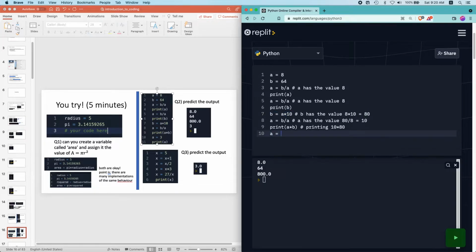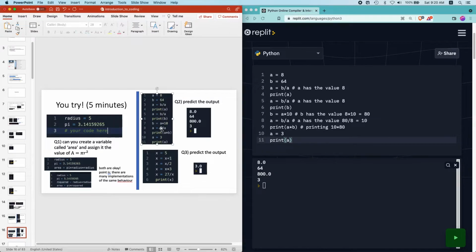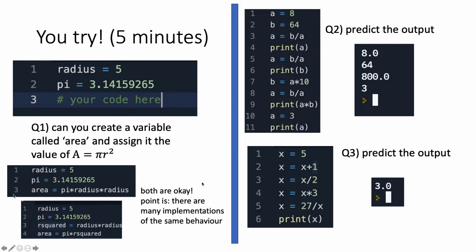So anyway, lastly we write a equals 3, and we print a, and we get the value 3. So we write these lines of code inside the editor, then you're going to get the output shown here. Okay, so last exercise: x equals 5, x equals x plus 1, so now x is 6.